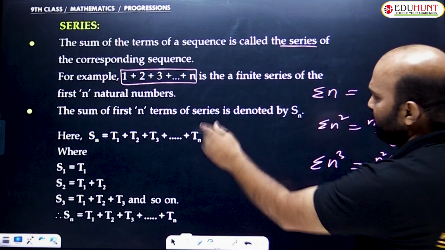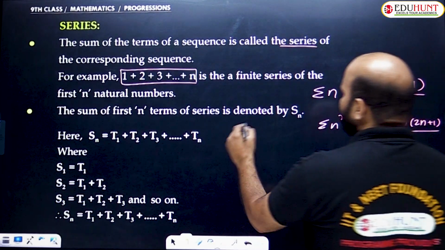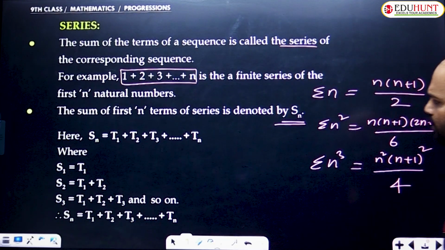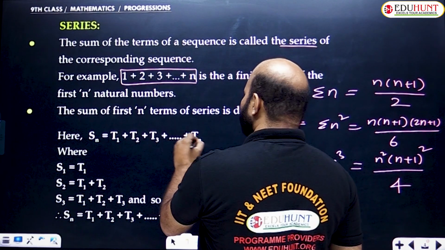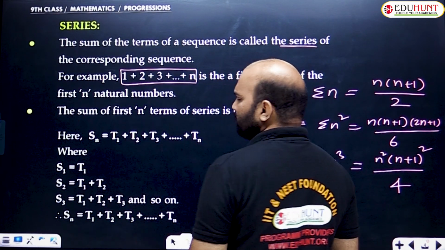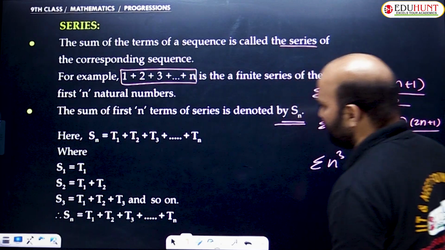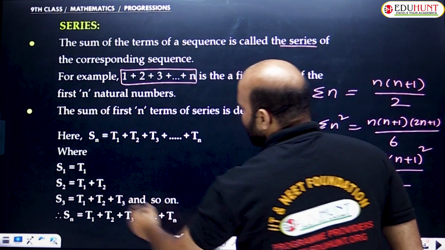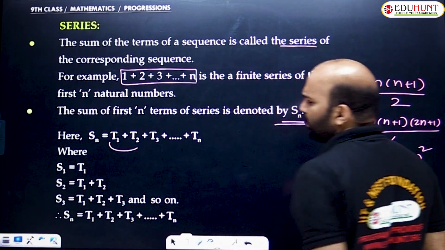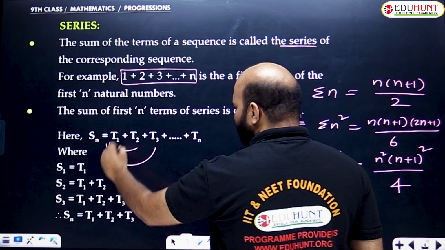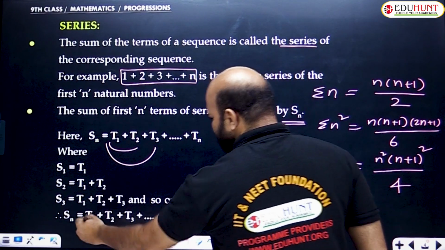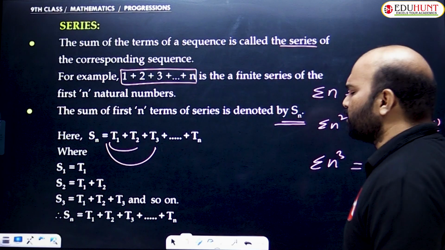with first n natural numbers. So the sum of the first n terms of a series is denoted by Sn. So what is the Sn formula? Sn stands for T1 plus T2 plus T3 and so on up to Tn, where S1 stands for T1, nothing but the first term, S2 stands for the sum of the first two terms, S3 stands for the sum of the first three terms, S4 stands for the sum of the first four terms, and so on. Sn stands for T1 plus T2 plus T3 and so on up to Tn.